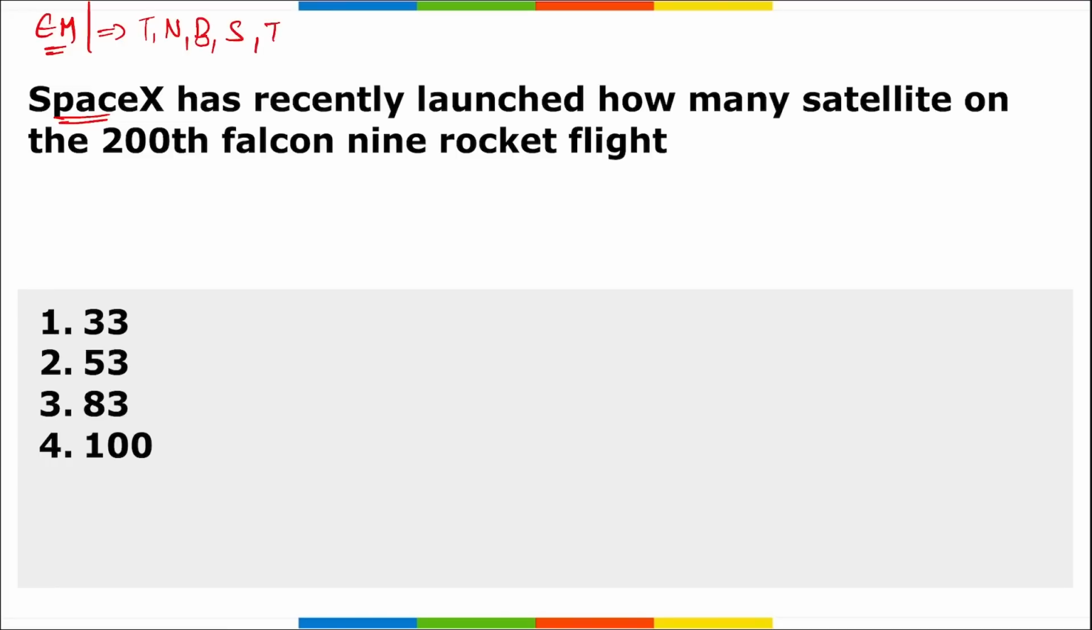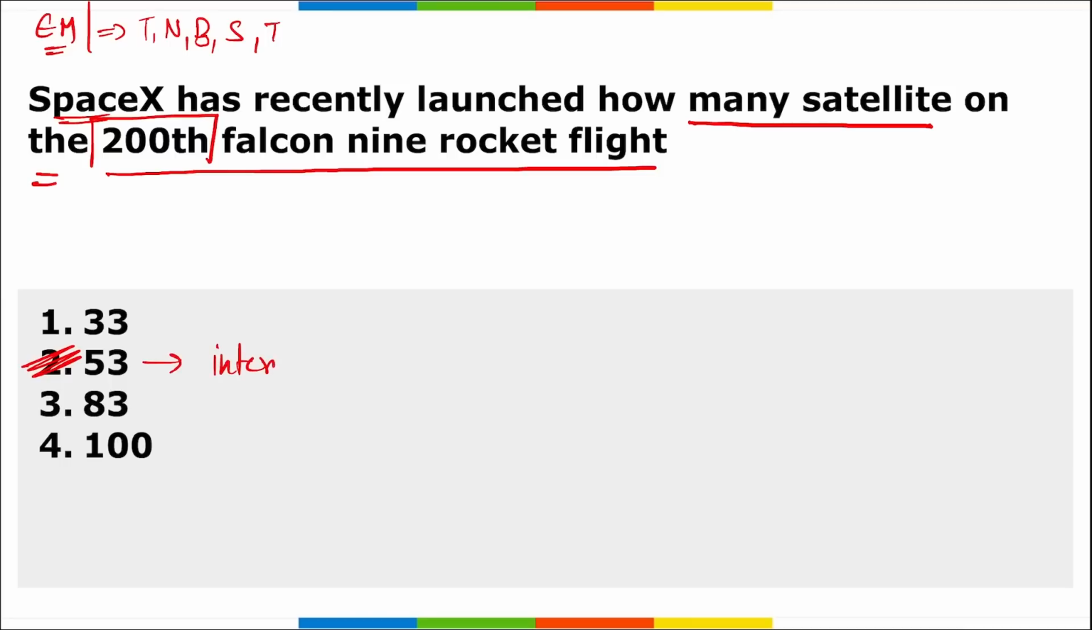Now coming back, the question asked here is, SpaceX has recently launched how many satellites on the 200th Falcon 9 rocket flight? So first of all, you need to remember, the direct question asked here is how many satellites were launched on the 200th Falcon 9 rocket flight? It was 53 satellites. All right, and these were the 53 internet Starlink satellites.